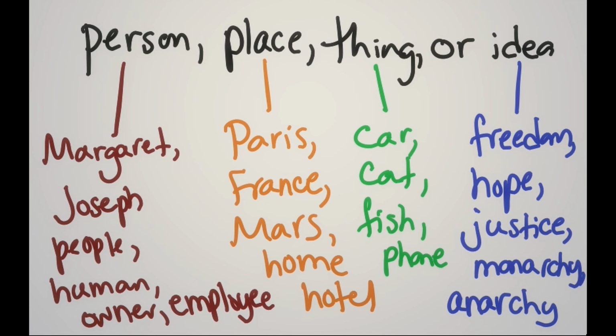These are all ideas. You cannot actually see or touch any of these, but they are still concepts, and so they are technically nouns, because you can almost think of them as mental things.